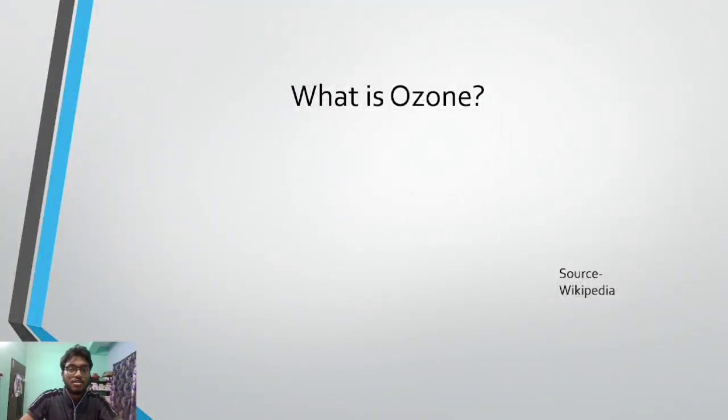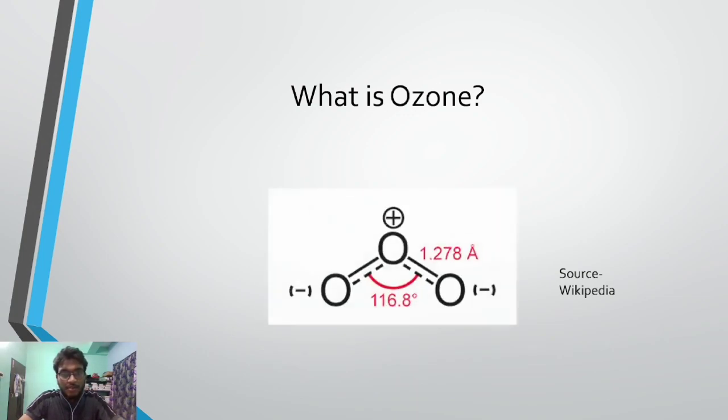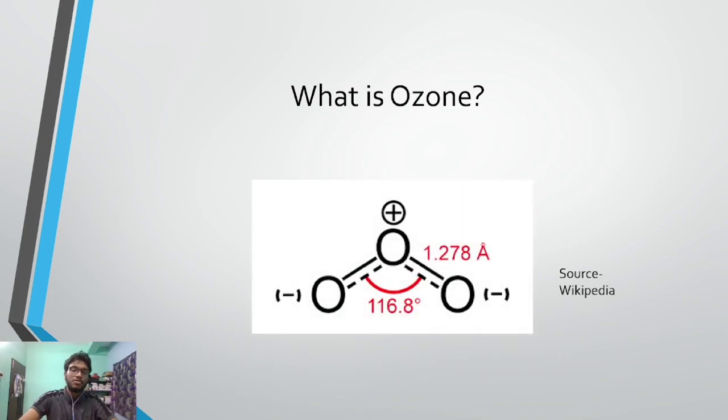So what is ozone? Ozone is very simple. It's a molecule of three oxygen atoms that is bounded by two covalent bonds. The central oxygen atom has a partial positive charge, while the others have partial negative charges. The bond angle is 116.8 degrees with the bond length being 1.278 angstroms. However, all these properties are not quite relevant here. These are the properties of the chemists. So not quite meddling with these topics, we will directly go to the concept of ozone hole.